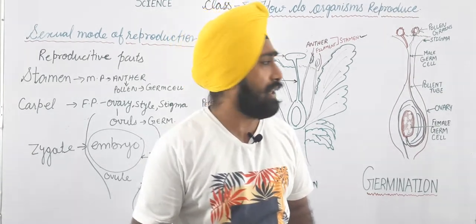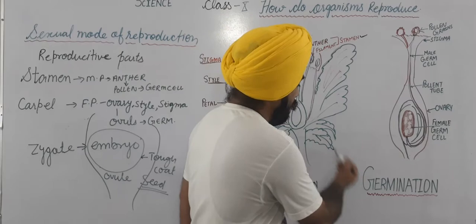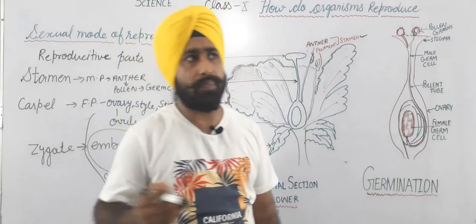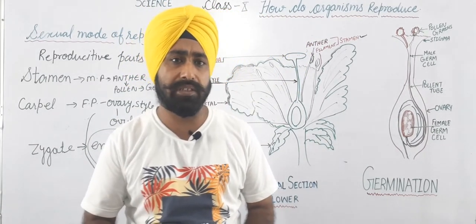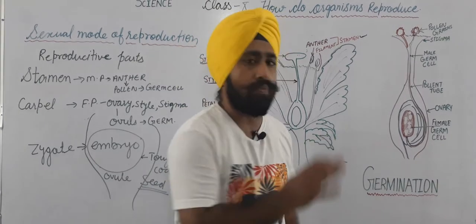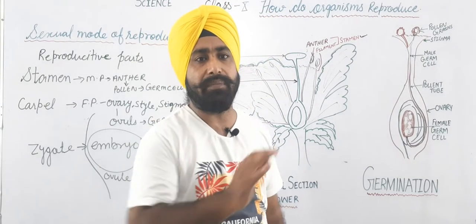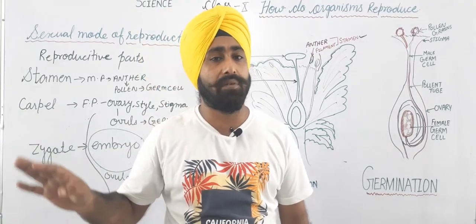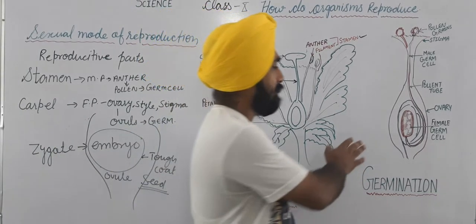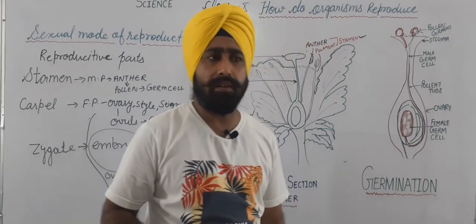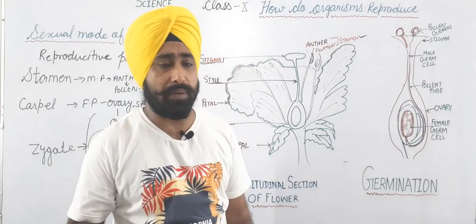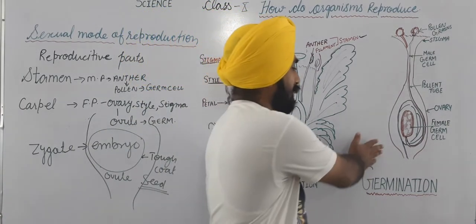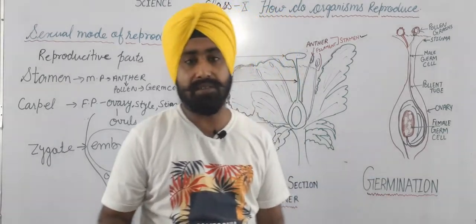And one more thing about these diagrams: I have analyzed the past 7 to 8 years of papers. These are the most important diagrams, repeatedly coming in your board examination. If you don't believe it, you can cross check. If you analyze the last 10 years of question papers, you will find this diagram comes 7 to 8 times. Yes, this is true.